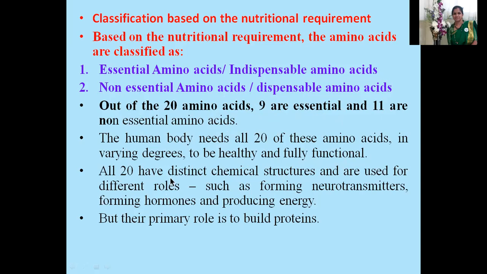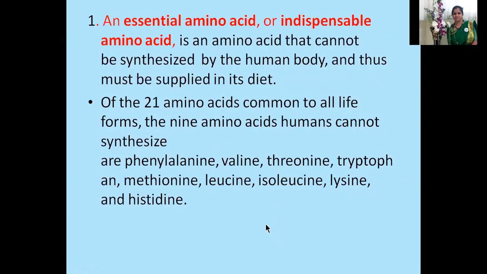All 20 have distinct chemical structures and are used for different roles, such as forming neurotransmitters, forming hormones, and producing energy, and so on and so forth. But their primary role is to build proteins, because these amino acids are the building blocks of proteins, right?